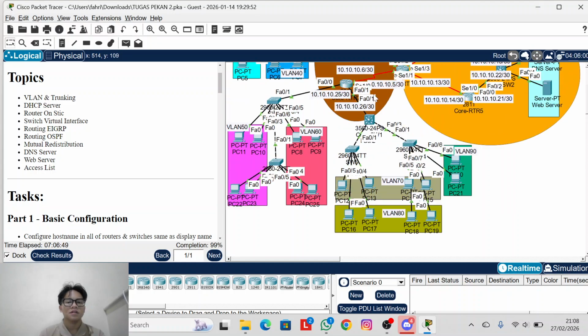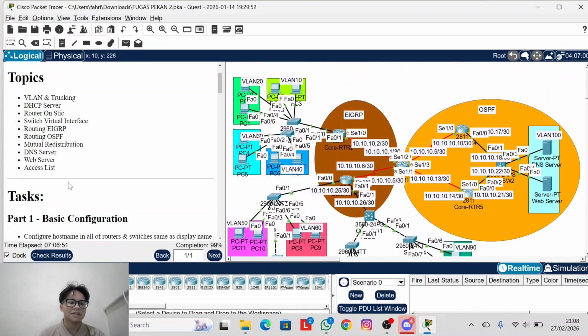So my redistribution is working, and I'm running a DNS server. You can look, this is my DNS server.